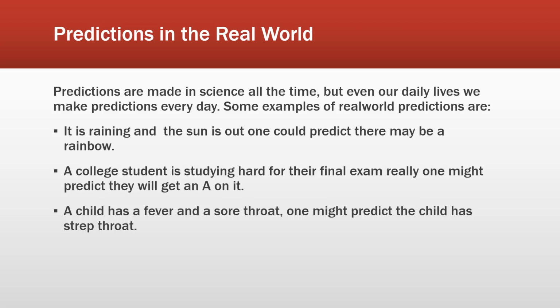Predictions in the real world. Predictions are made in science all the time, but even in our daily lives we make predictions every day. Some examples of real world predictions are: as it is raining and the sun is coming out, one could predict there may be a rainbow. A college student is studying hard for their final exam; one might predict they will get an A on it. A child has a fever and a sore throat; one might predict the child has strep throat.